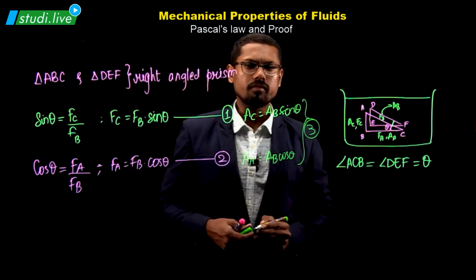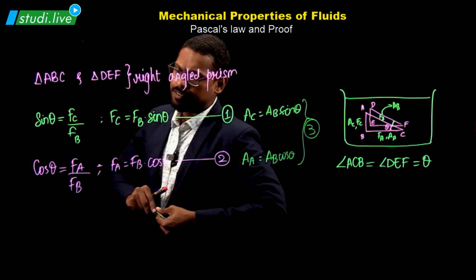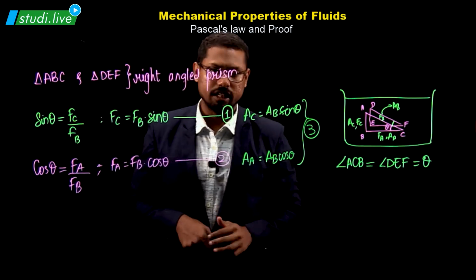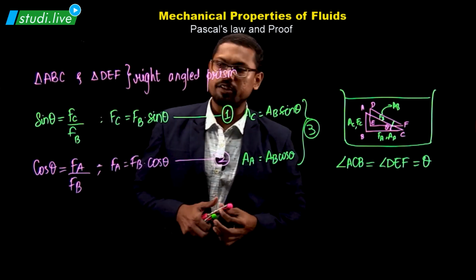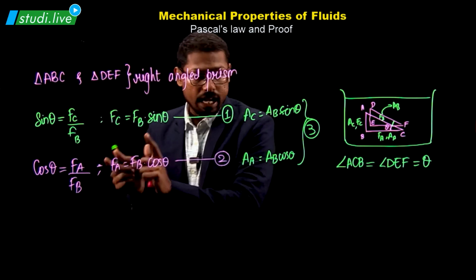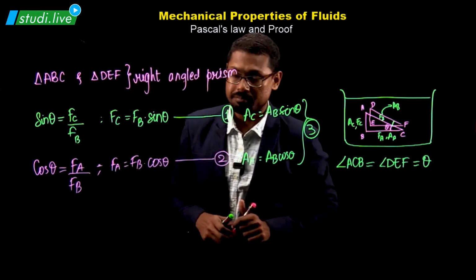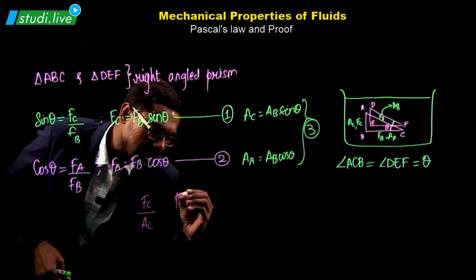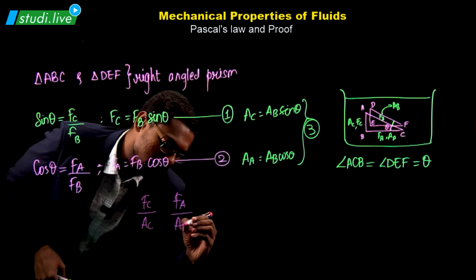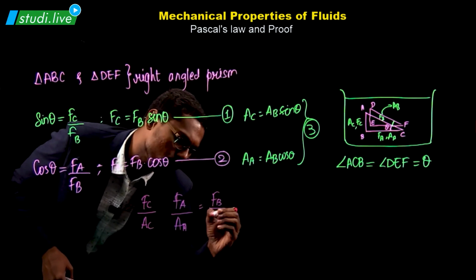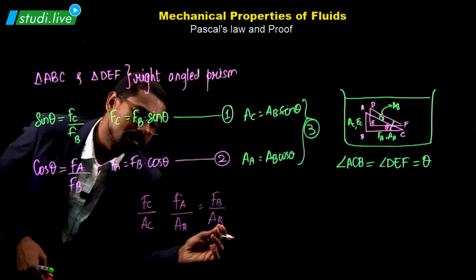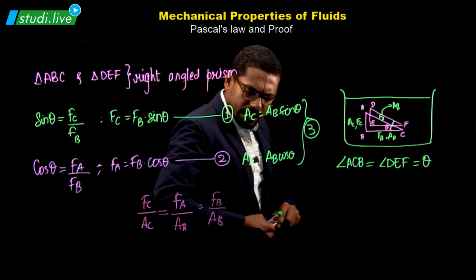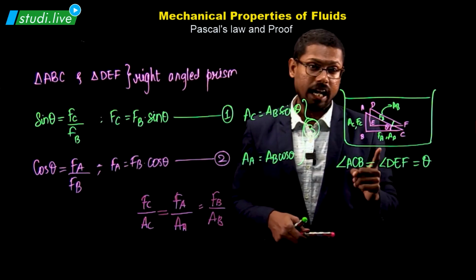From all the observations that I have written, I've written something about FC, FA, AC, AA. And there's always FB and AB getting involved. If I divide FC by AC or FA by AA, the answers are the same. If I divide FC by AC and if I divide FA by AA, the answer turns out as FB upon AB. And this is the answer that goes for this as well as this. And hence, now we understand that this force acting per unit area on C, A and B is the same.